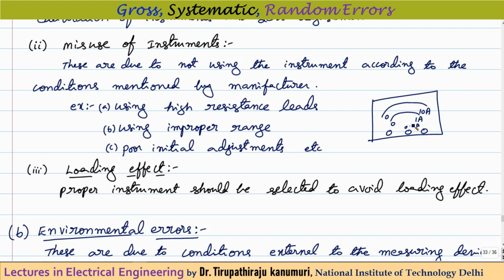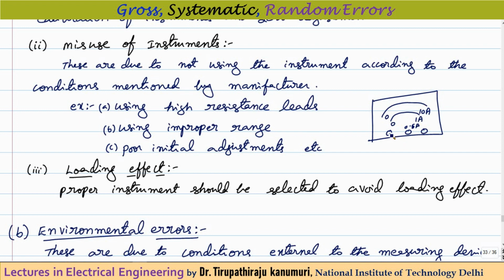Another example: let us assume my current is 10 amperes, and I connect to the 0 to 1 ampere range. When you connect like that, what will happen? Your instrument will short circuit and may get damaged. Or if it is a voltmeter, it may short circuit your supply itself and your supply may get damaged. So this also comes under misuse of the instrument.